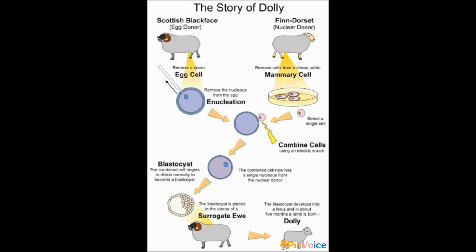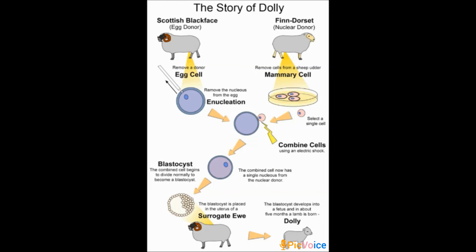Though Dolly was born to a Scottish Blackface ewe, she was absolutely identical to the Finn Dorset sheep from which the nucleus was taken. Since the nucleus of the egg of the Scottish Blackface ewe was removed, Dolly did not show any character of the Scottish Blackface ewe. Dolly was a healthy clone of the Finn Dorset sheep and produced several offspring of her own through normal sexual means.